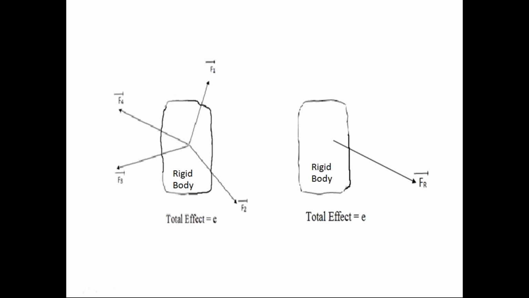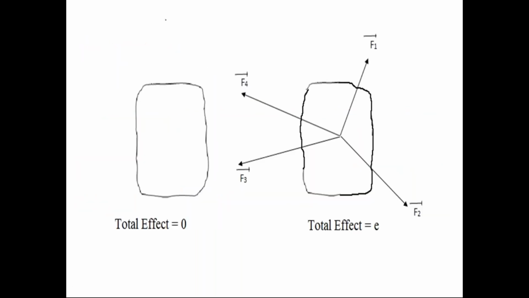If no forces are acting on the body, that is this diagram, there is no effect in the body. So the body remains in the same condition, either the rest condition or the uniform motion. But if I apply forces on the body, here we applied 4 forces, they produce an effect in the body.